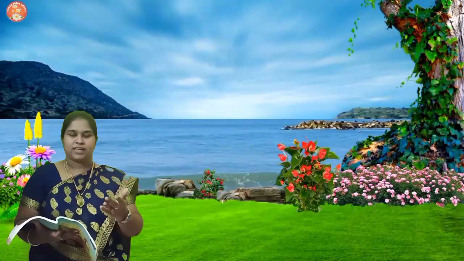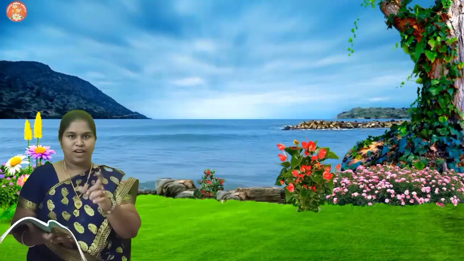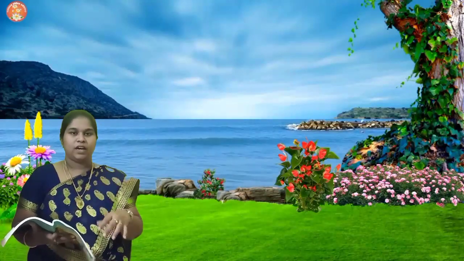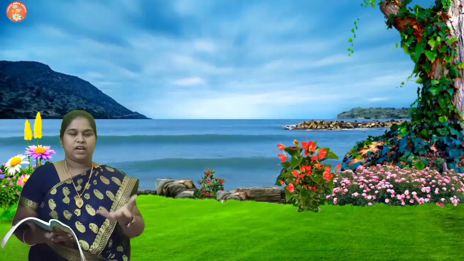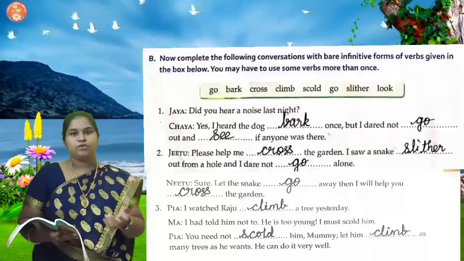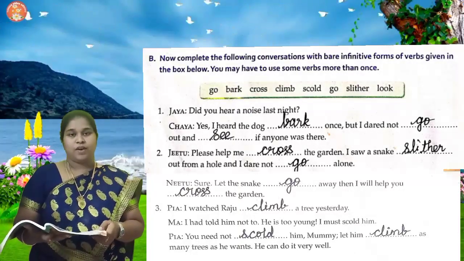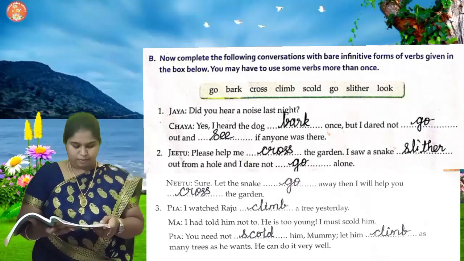Alright. So next one we are going to see about the bare infinitives. As I said, there is no need to use to plus base verb. So first one, as I said, you made me to cry. So no need for to over there. So to we omitted. You made me cry. You made me scream. You made me beat you. So all that comes under the sentences where we need not use to plus base verb. Only base verb is used over there. So in the same way we are going to write it in the fill in the blanks.